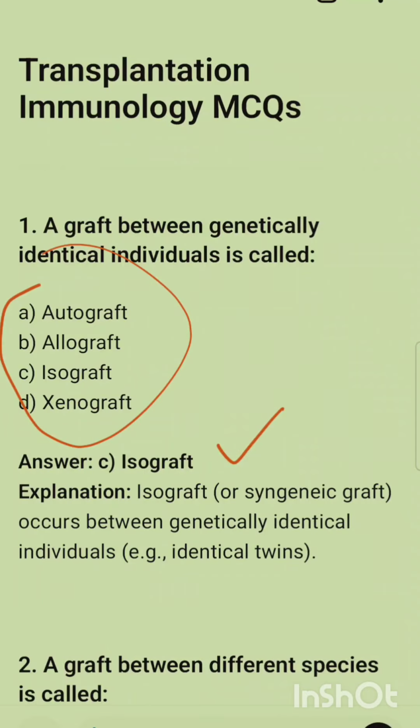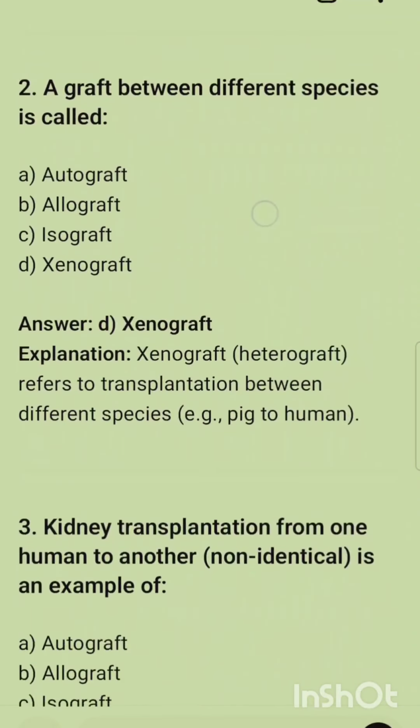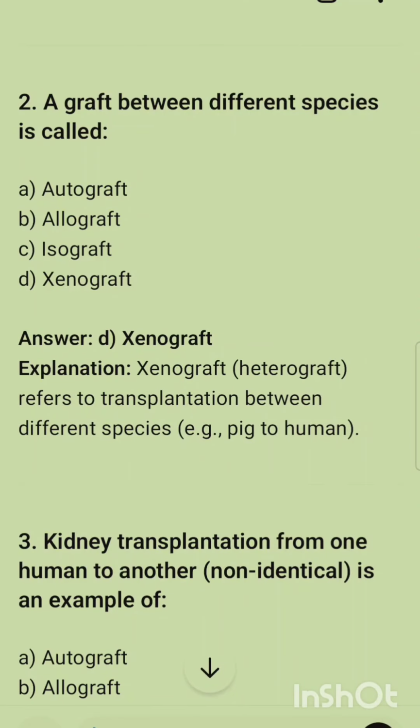Isograft is also called syngenic graft. It is the transplantation between genetically identical individuals, for example, identical twins. The second question is: a graft between different species is called. A graft between different species is called a xenograft. It is also called a heterograft and it refers to transplantation between different species, for example, pig to human.